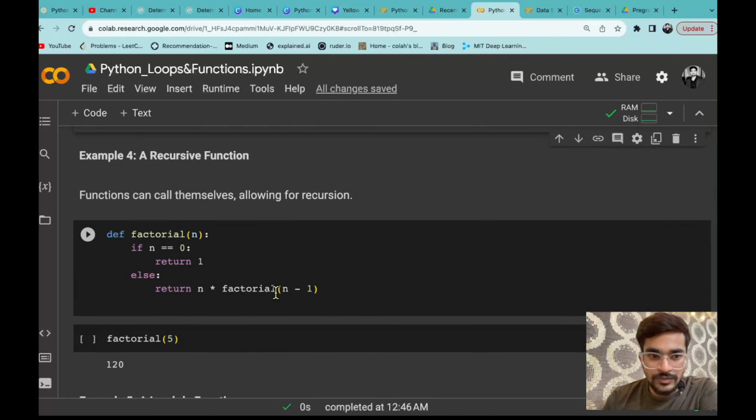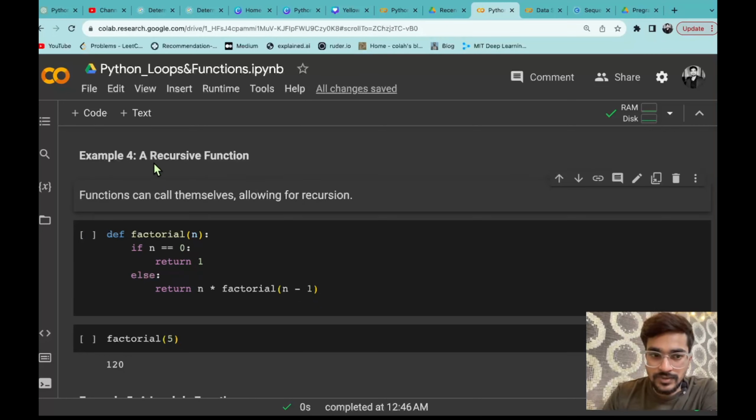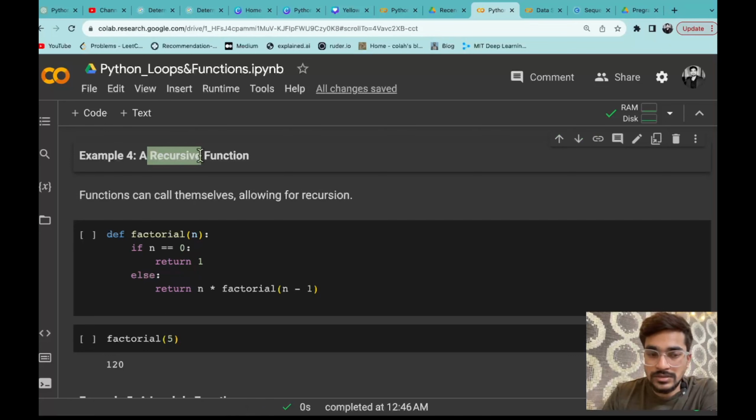The fourth thing that we are going to look at is the recursive function. So what is a recursive function? If you know the English meaning of the word recursive or recursion, it means repetition. That means you are repeating the same thing. So from that concept, the recursive function comes here. इसमें क्या होता है कि the function can call themselves. What does that mean? A function calls itself.